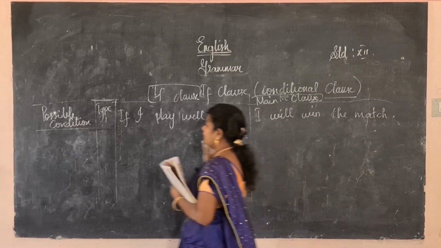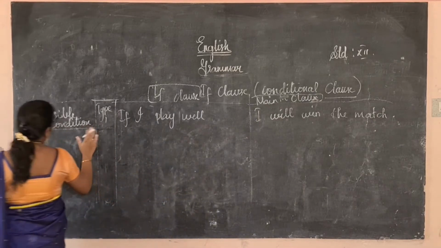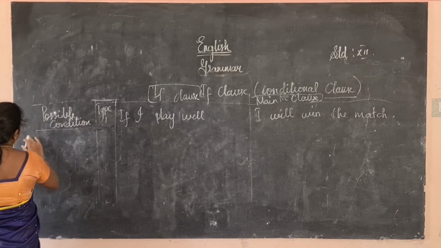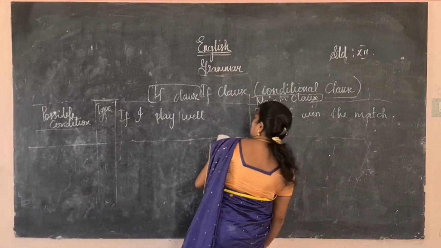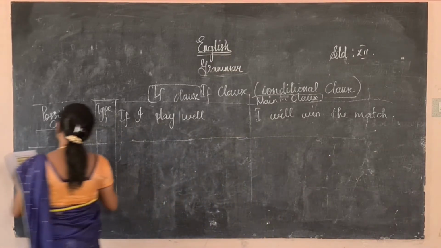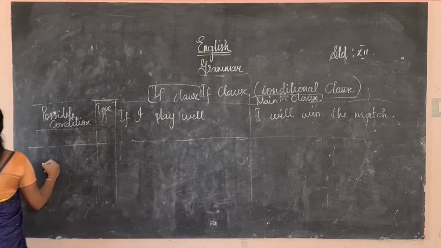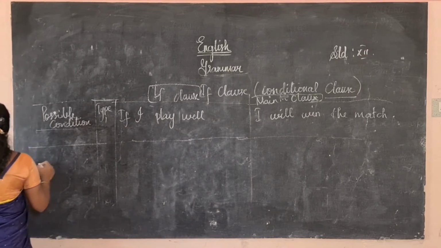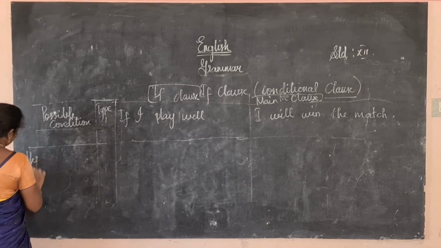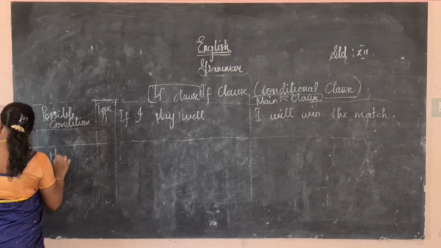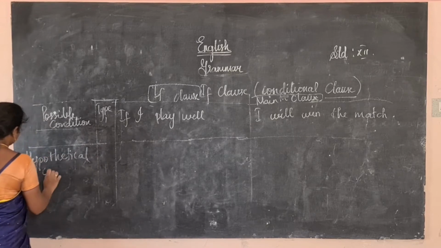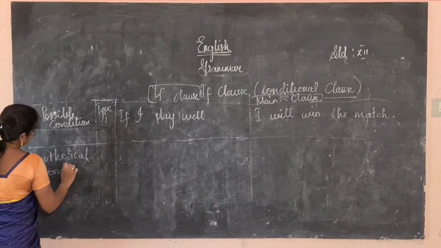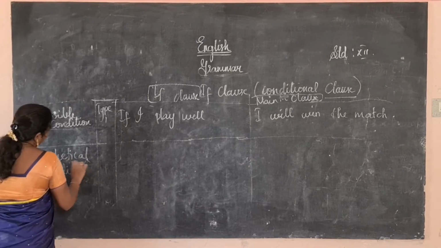Then the second one, type 2, that is an unlikely, hypothetical condition. That is a hypothetical condition, that is type 2.